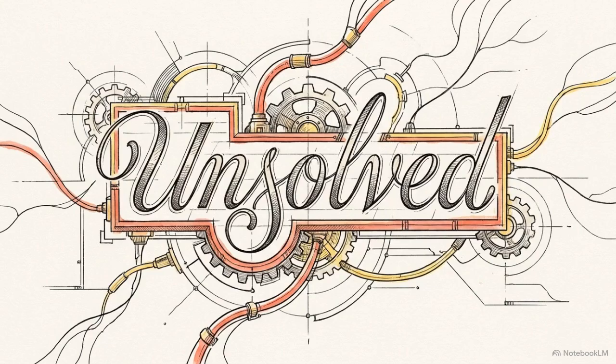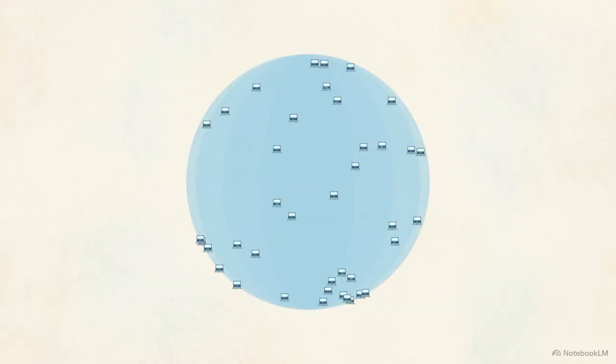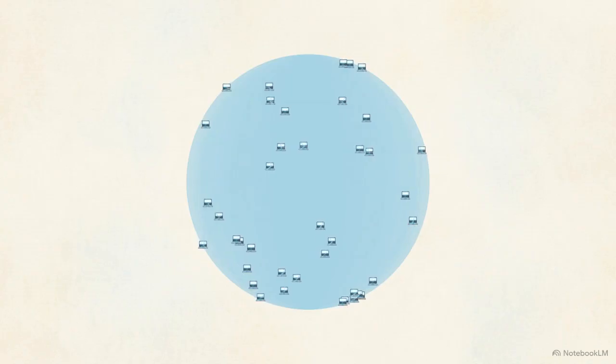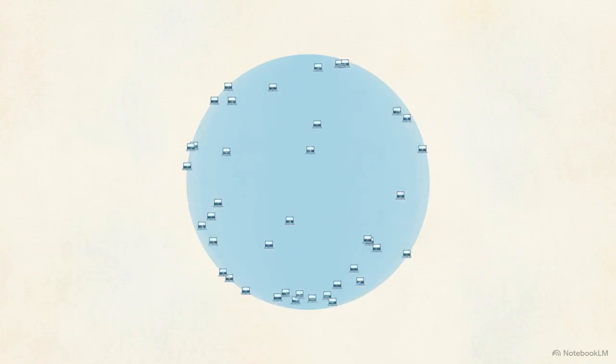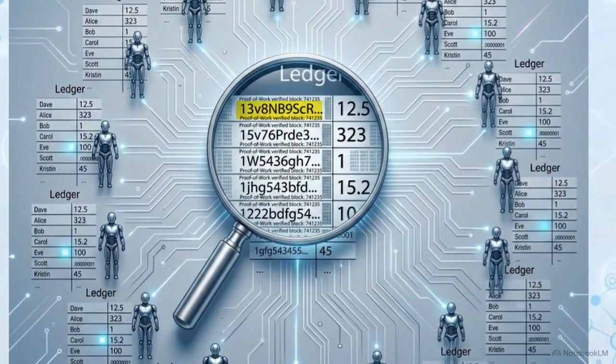Designing a decentralized system requires us to solve a massive engineering problem. We must find a way to verify information in an environment where no one is in charge. To begin, we must shift the architecture. We distribute the single database across a peer-to-peer network made up of thousands of independent nodes. In this decentralized model, we strip away traditional identities. As this visualization shows, names and personal accounts are replaced by unique alphanumeric cryptographic addresses.